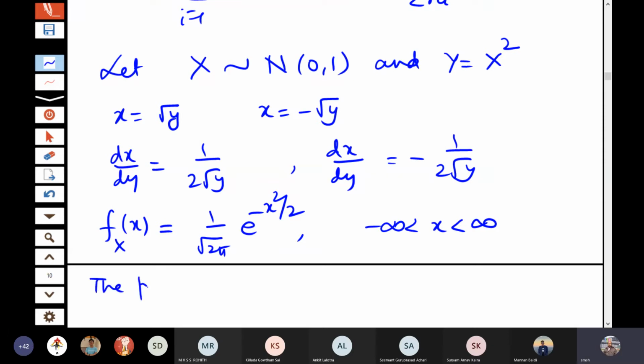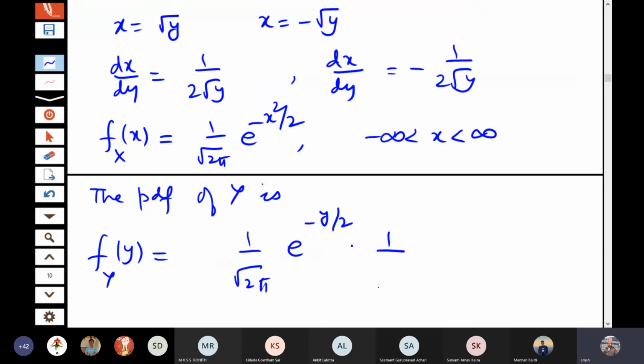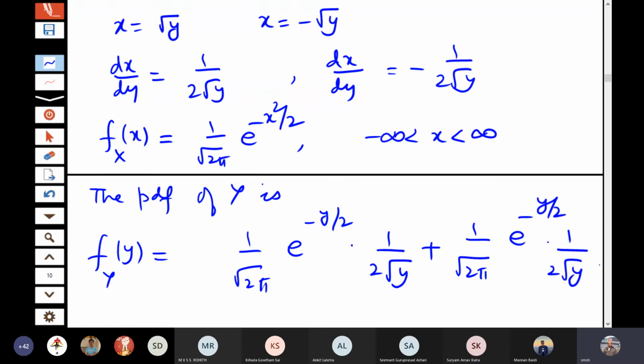So the PDF of y is obtained by writing down the density of x in two different regions. 1 by root 2 pi e to the power minus x square by 2, that is y by 2, into 1 by 2 root y, plus 1 by root 2 pi e to the power minus y by 2, and the mod of the second one is also the same value.